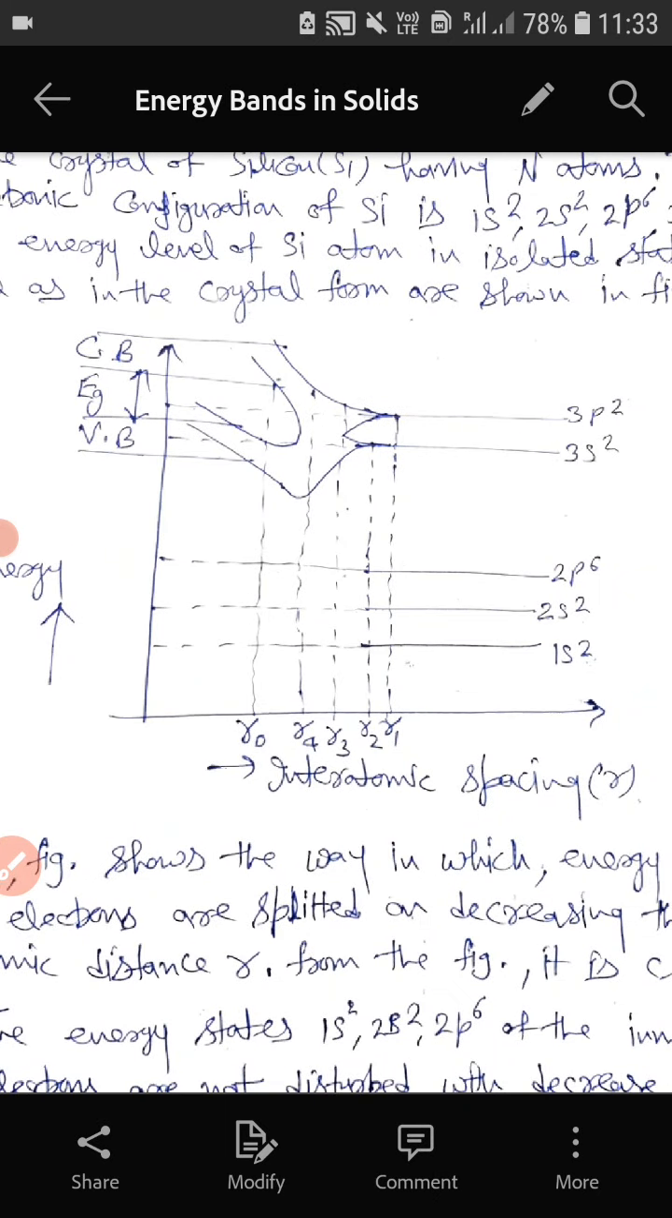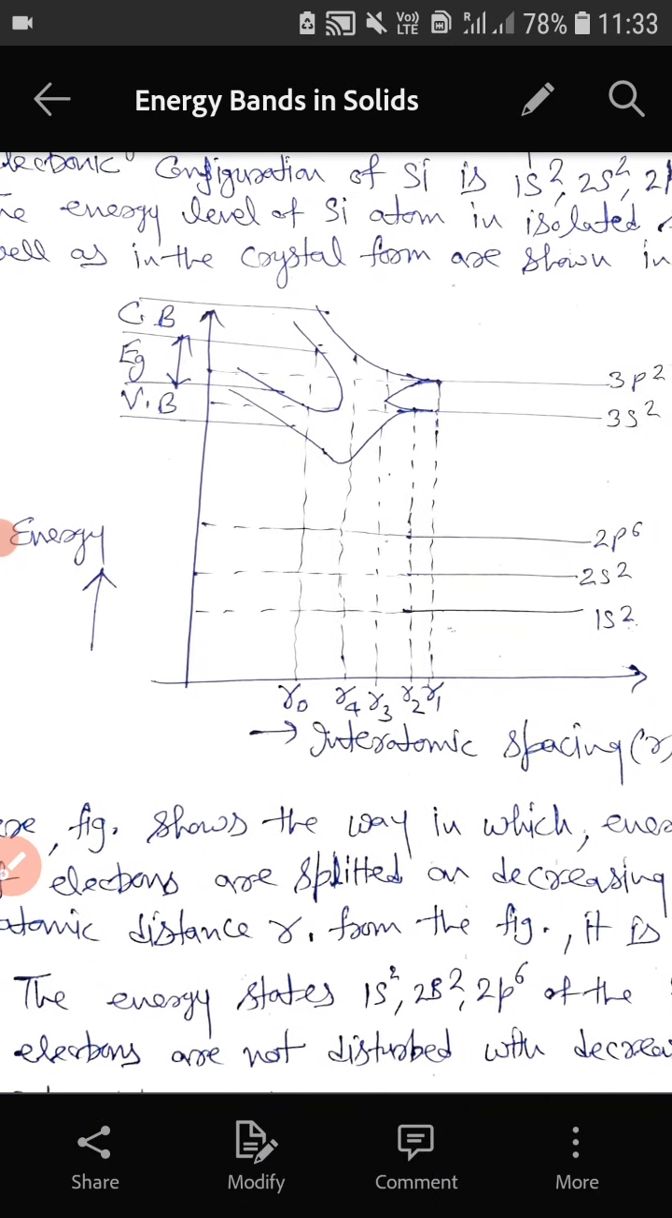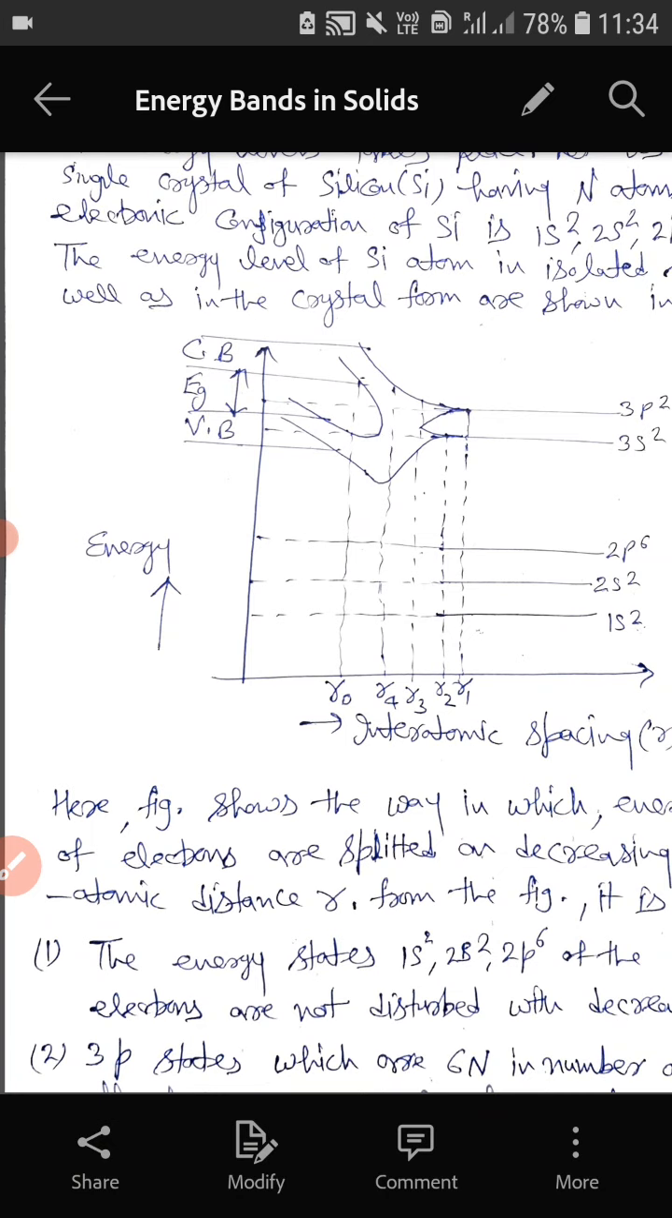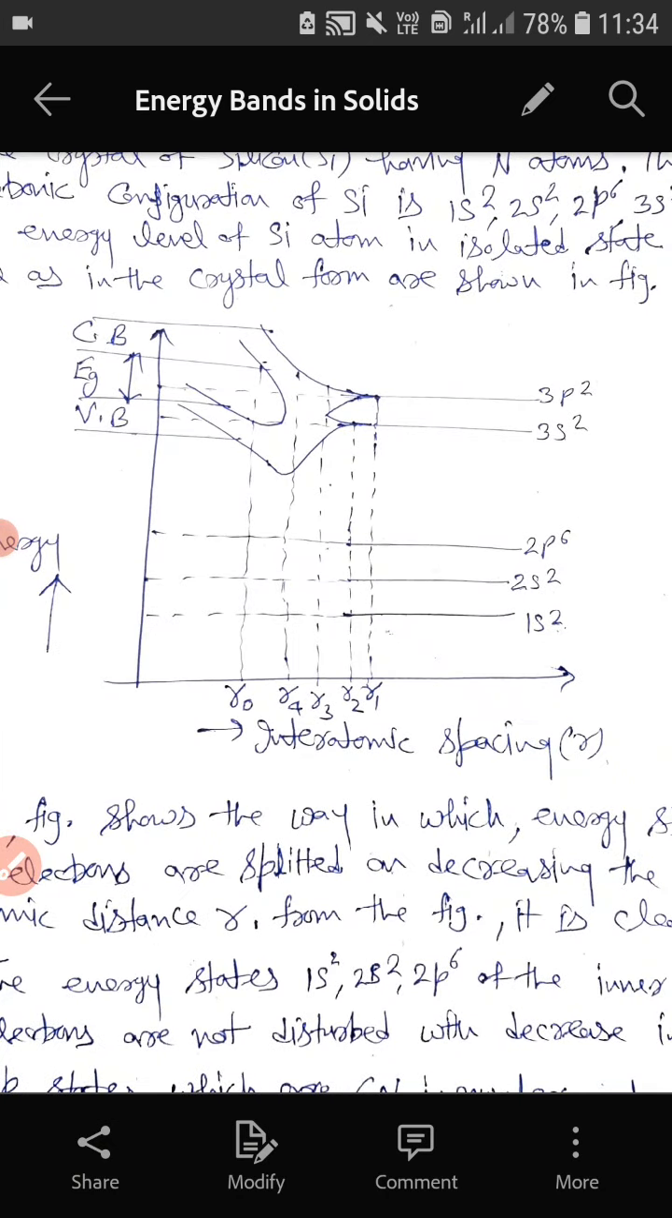In this figure, see this figure carefully. On the horizontal axis we have taken the interatomic spacing between the atoms, and on the vertical axis we have considered the energy of the levels. These are our energy levels: 1s2, 2s2, 2p6, 3s2 and 3p2.